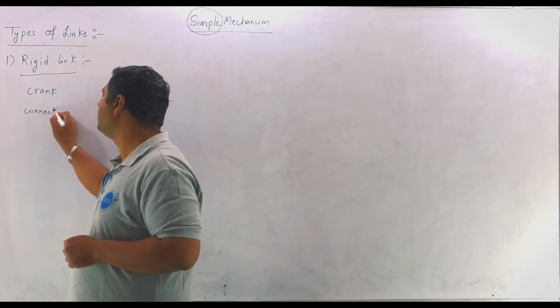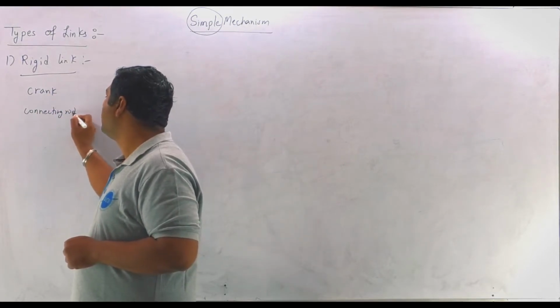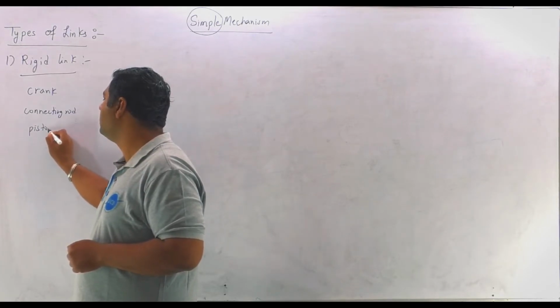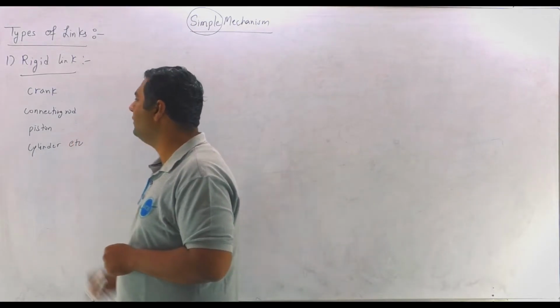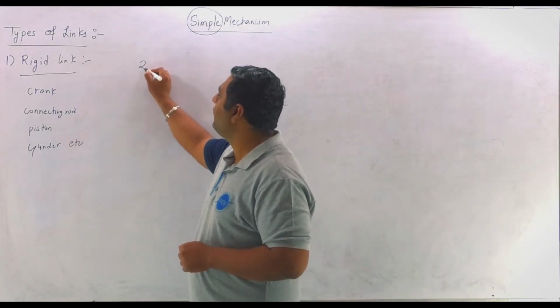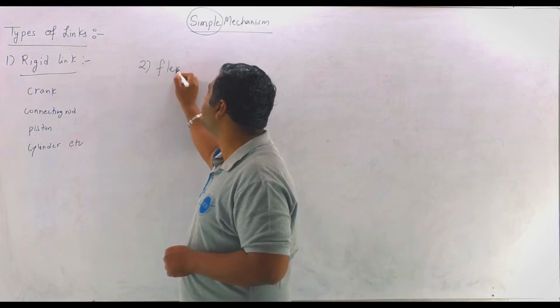And my dear, in this category, examples of links are crank, connecting rod, piston, cylinder, etc. There are many.